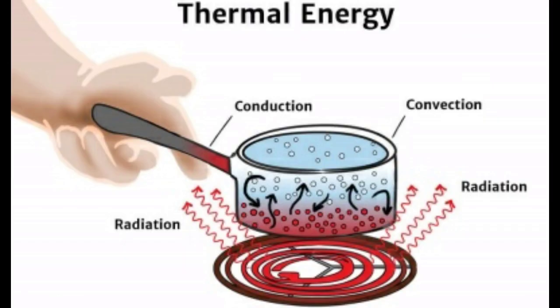Thermal energy. If you leave a cup of hot milk on a table for some time, what happens? The hotness of the milk decreases after some time. Similarly, if you keep a bottle of cold water on a table, the water becomes warmer after some time. What do you infer from these observations? In the case of hot milk, there is a flow of energy from the cup of milk to the environment. In the second case, the energy is transferred from the environment to the water bottle. This energy is termed as thermal energy.